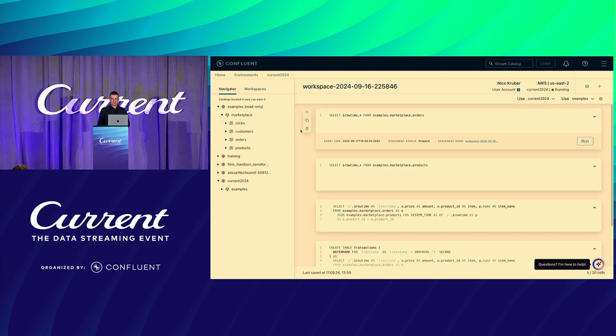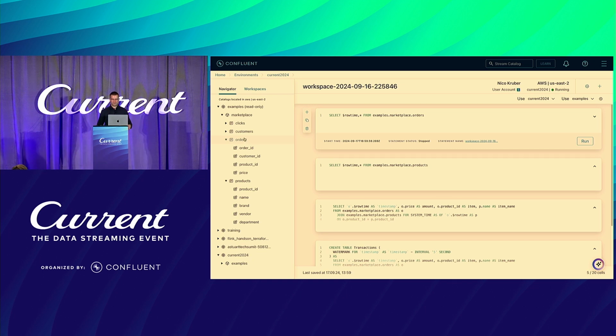So when you start a SQL workspace, you'll find your catalog. Can you see it? Yeah. You find a catalog on the left with a couple of examples. I want to do something similar to what we talked about in the presentation. So I want to aggregate revenue on transactions. Among the sample data, we have products, we have orders. Those are tables for Flink, and for Kafka, those are topics, with individual fields.